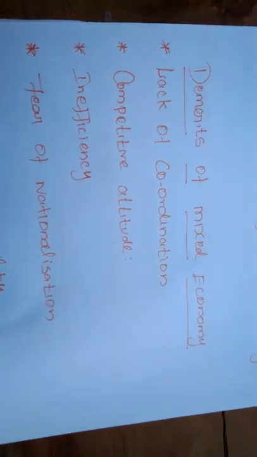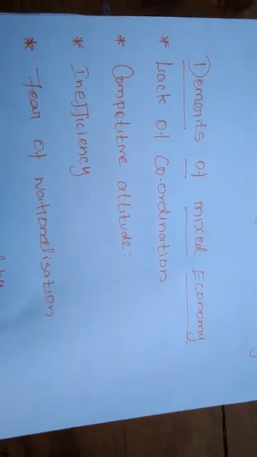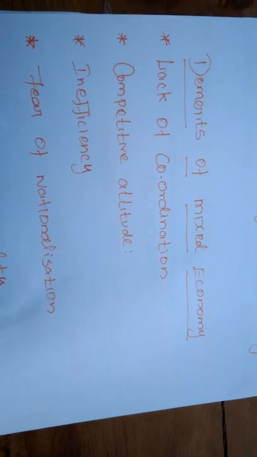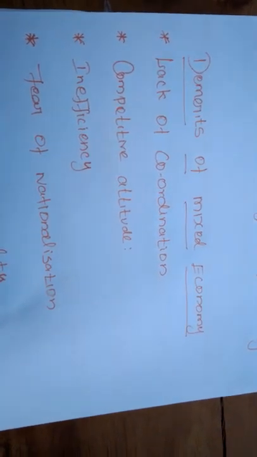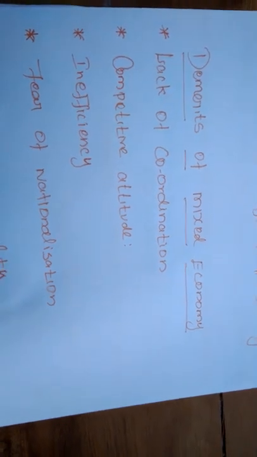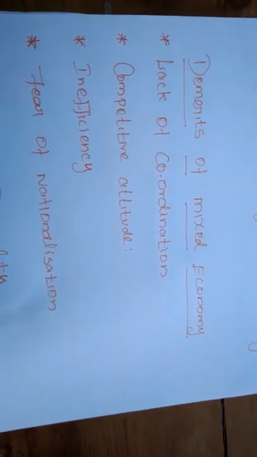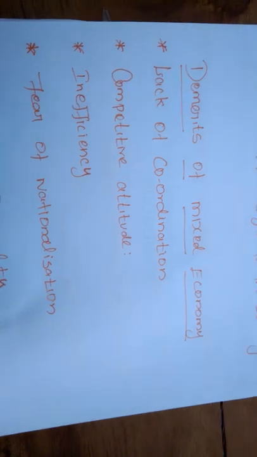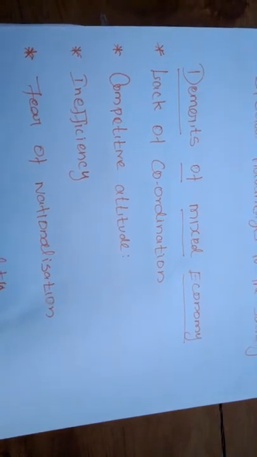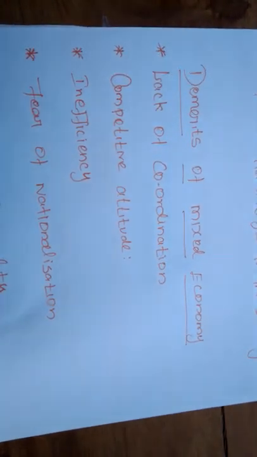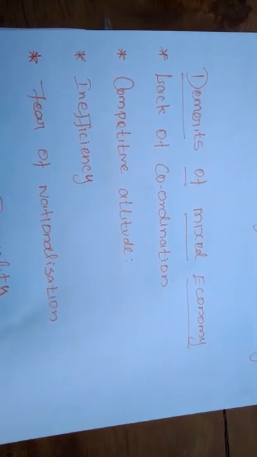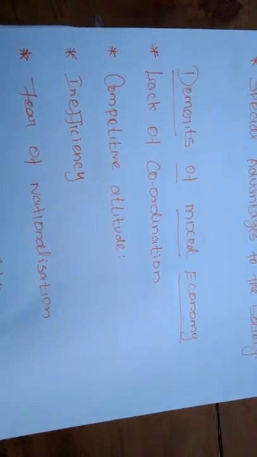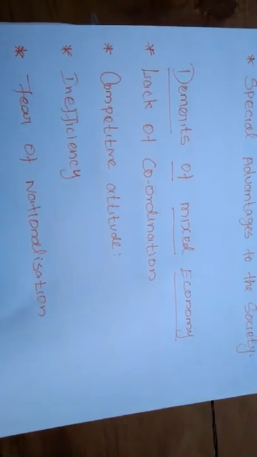Another demerit is competitive attitude. The attitude of the private and public sectors will be competitive. For example, if the government produces enough commodities at a reasonable price, the private sector will also produce the same goods and services at a lower price than the government.